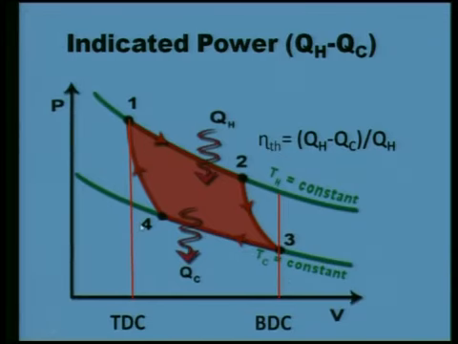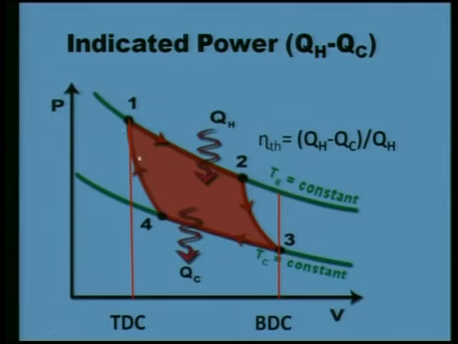In process 3 to 4, heat exchange is taking place from the cylinder to the surroundings, but at the same time the piston is moving from 3 to 4, reducing the volume. Due to the reduction, temperature should increase, but at the same time heat exchange is taking place, which results in a decrease in temperature. The net effect will be to keep the temperature constant. Again, this process is reversible.